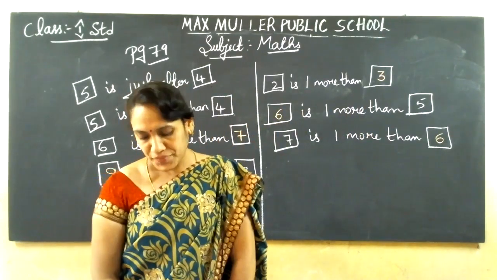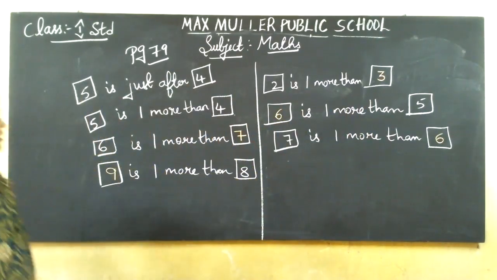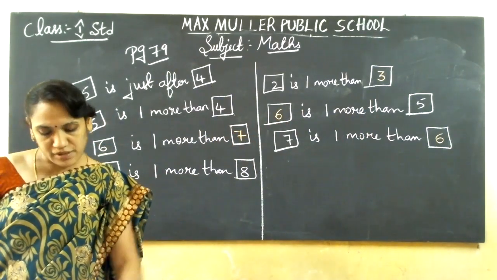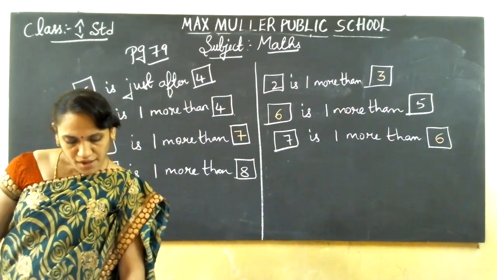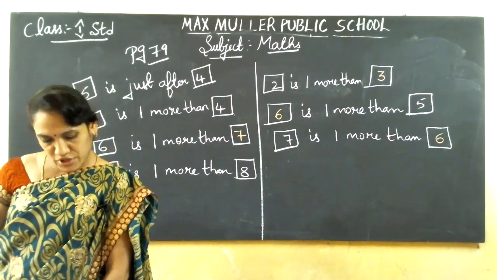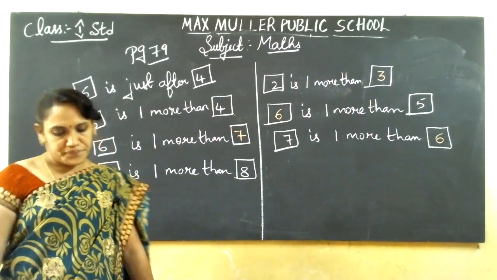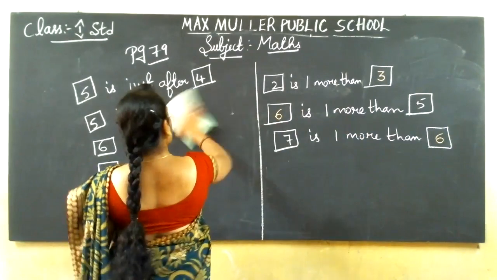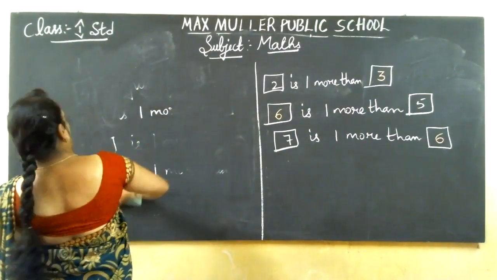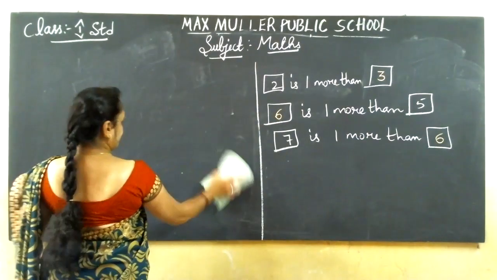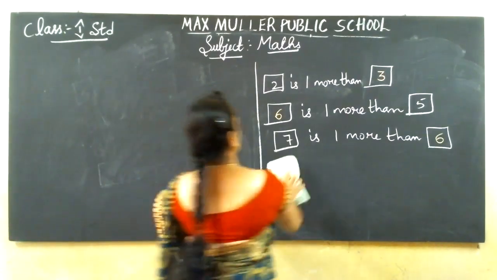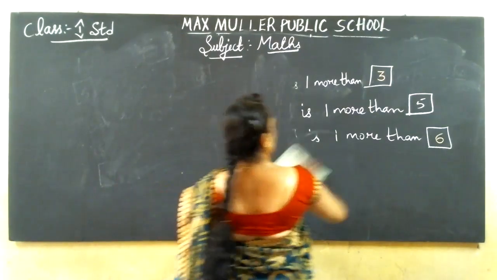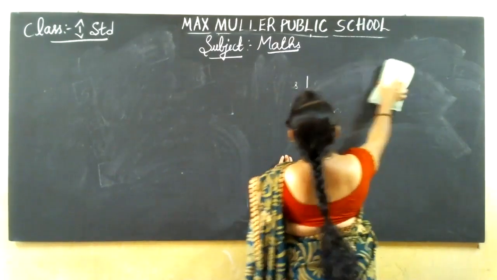Next, keep ready the next page. See. So this is page number 79, sums answers. Next, keep ready page number 80. Page number 80.